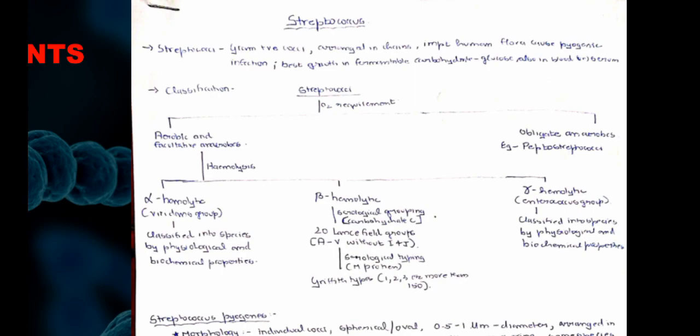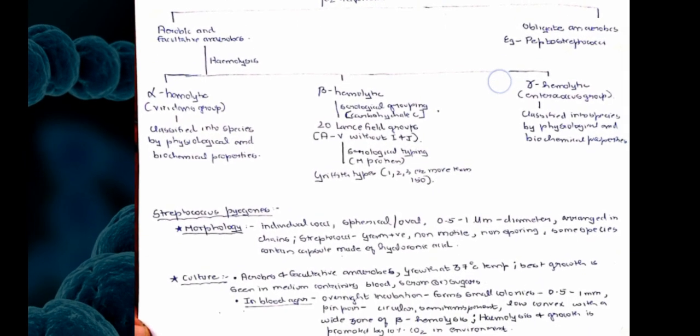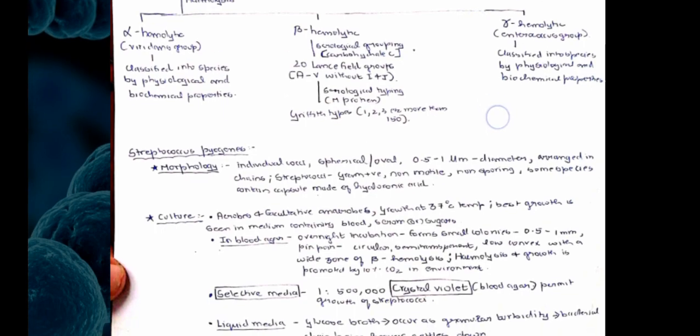The beta hemolytic group is divided based on the serological grouping, that is carbohydrate C. It has 20 Lancefield groups, from A to V without I and J, and the serological typing is done based on the Griffith types, that is 1, 2, 3, etc., more than 150. Coming on to detail about Streptococcus pyogenes, which can occur as an important essay question.